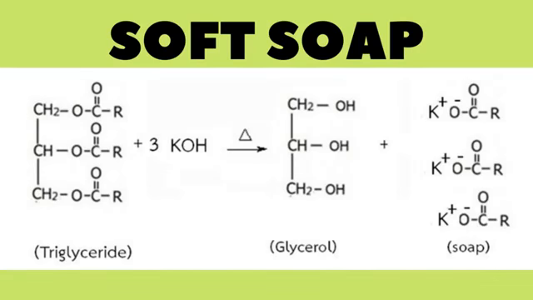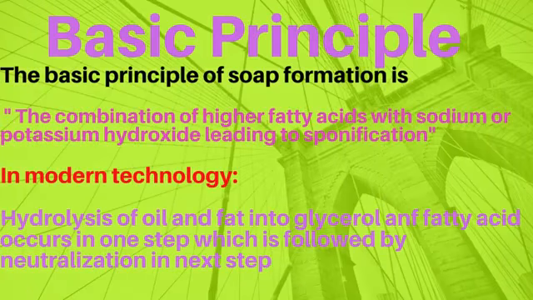Now we come towards the basic principle of soap manufacturing. The basic principle of making all kinds of soap is the combination of higher fatty acids with sodium or potassium hydroxide or carbonate. In modern technology, oil or fat is first hydrolyzed into glycerol and fatty acids. These glycerol and fatty acids are neutralized by adding alkali to form soap. This procedure is quicker, better controlled, and makes the recovery of byproduct glycerol easier.